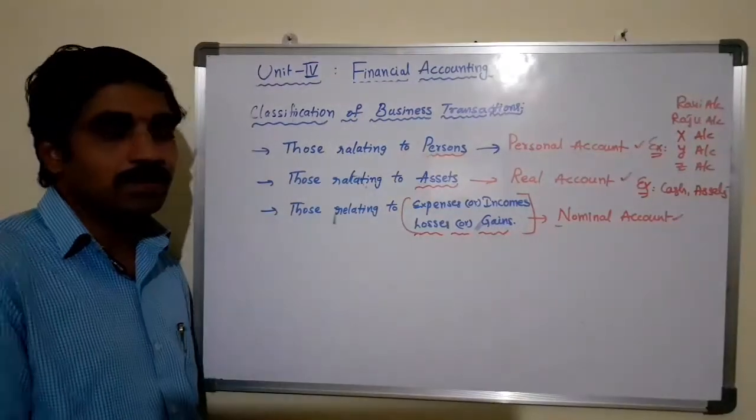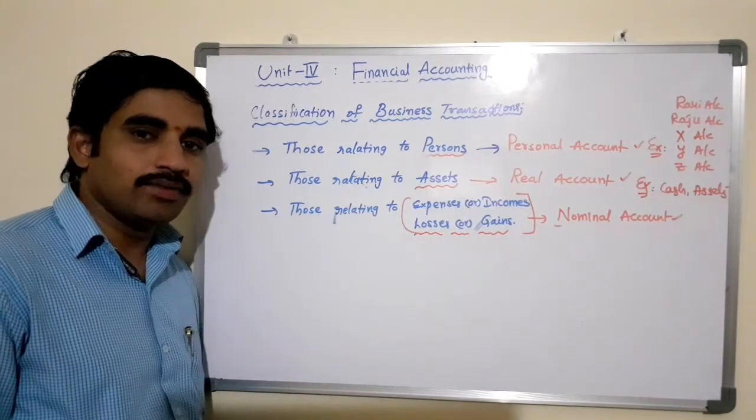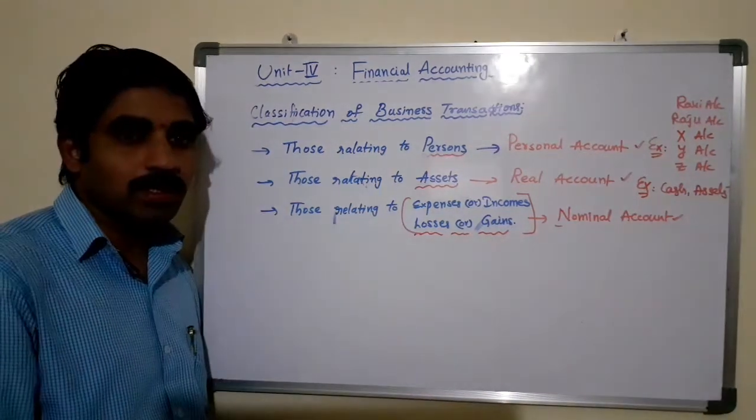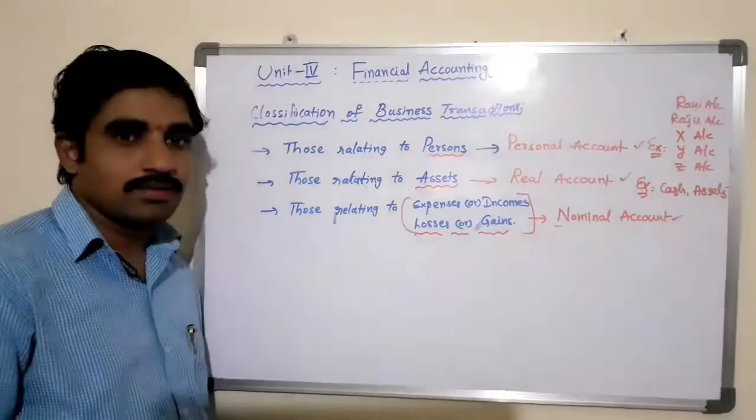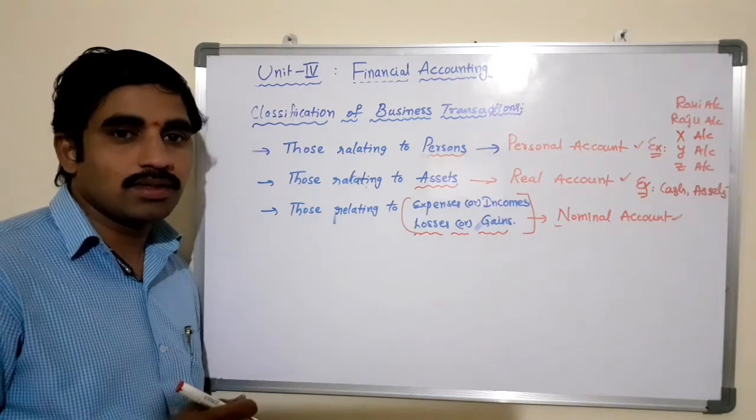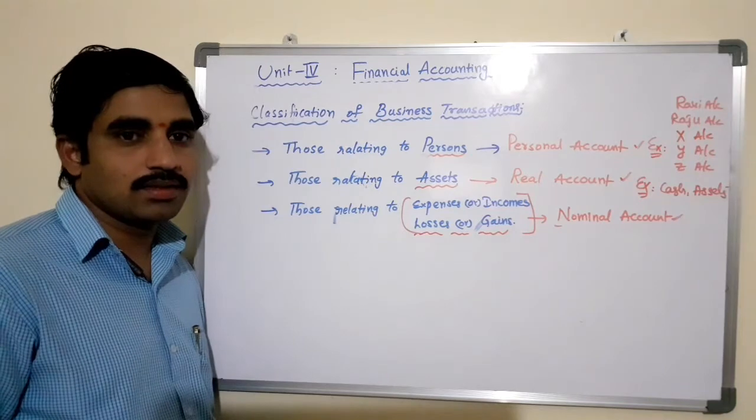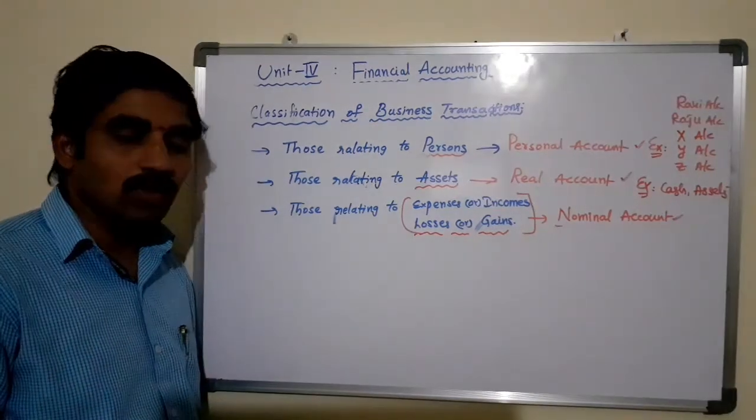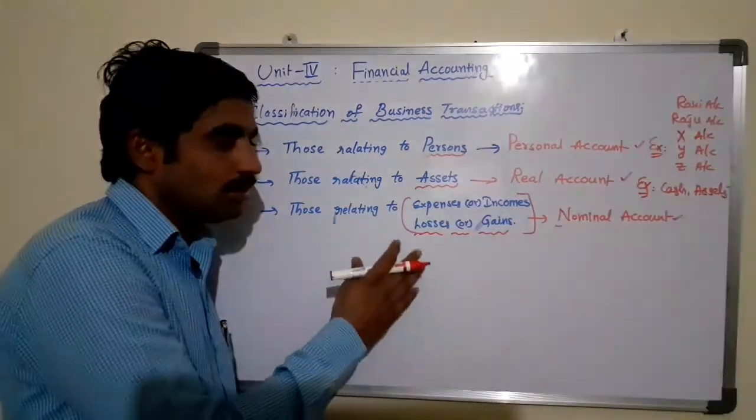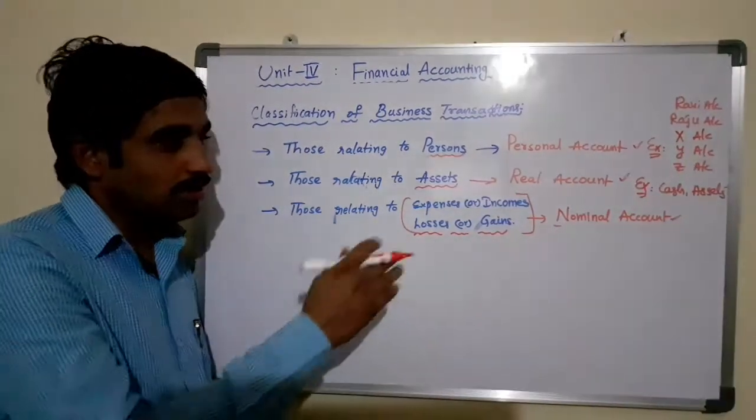For example, expenses: salaries paid, wages paid, rent paid, interest paid, dividend paid and all other payments in terms of expenses come under the nominal account. Incomes, for example, rent received, income received, commission received, discount received, interest received, dividend received, any receipts from the others come under the nominal account, or any losses occurred in the business come under the nominal account, any gains come under the nominal account.